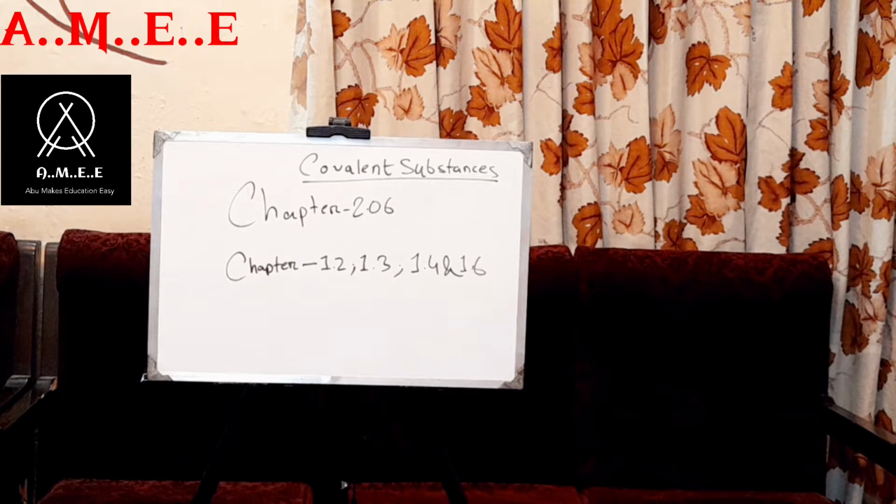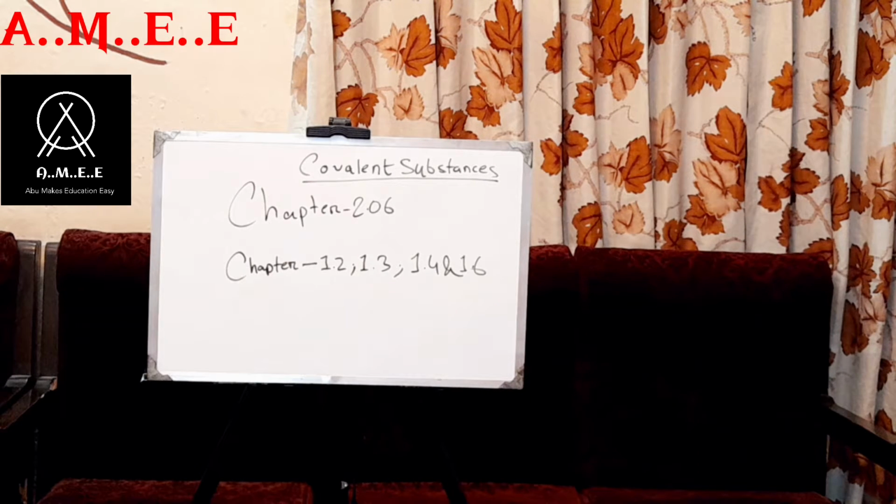You have to say it in such a way that a covalent bond is a chemical bond in which pairs of electrons are shared between two atoms. Full stop. It is also called a molecular bond.